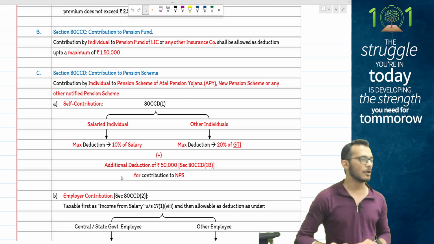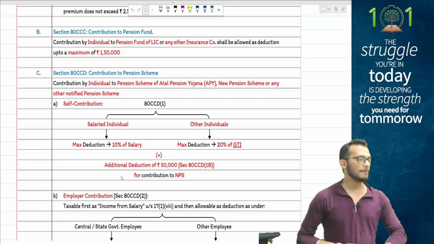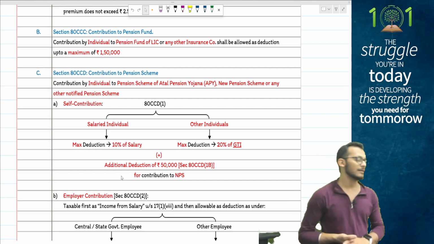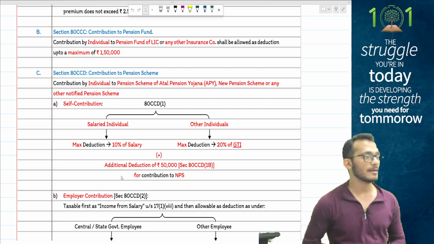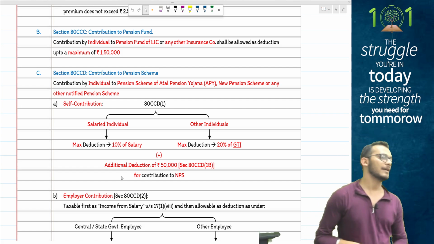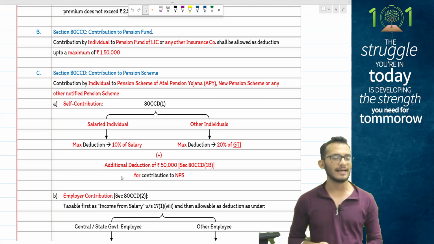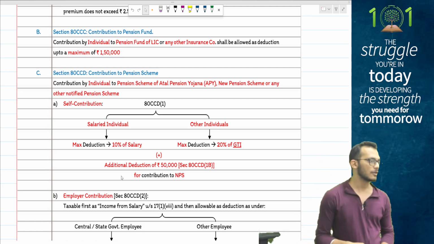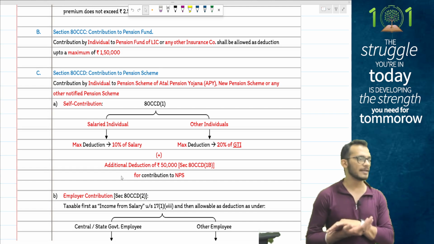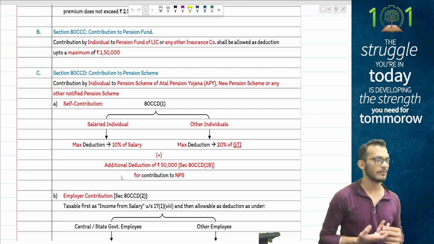Whereas if it comes to employer's contribution, you can claim 10% of the salary, where salary means basic plus DA forming part. But if you are under DTR, you will be given a deduction of 14% of the salary only for employer's contribution. The self contribution will be denied to you. You are not eligible for self contribution.